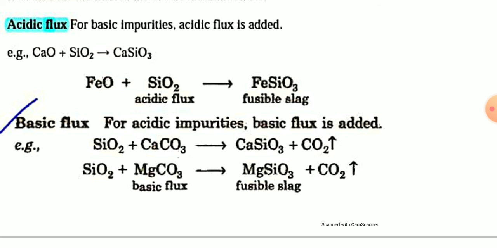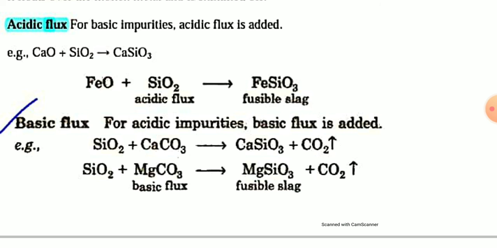For example, SiO2, silicon dioxide, is an acidic flux which is used to remove calcium oxide during smelting. SiO2 is an acidic flux which removes calcium oxide as calcium silicate, CaSiO3. Similarly, SiO2 can also remove iron oxide, FeO, as FeO is a basic impurity. So SiO2, which is an acidic flux, removes FeO as FeSiO3.